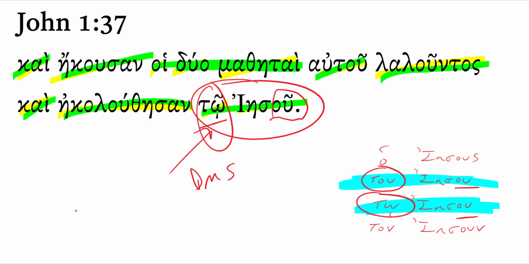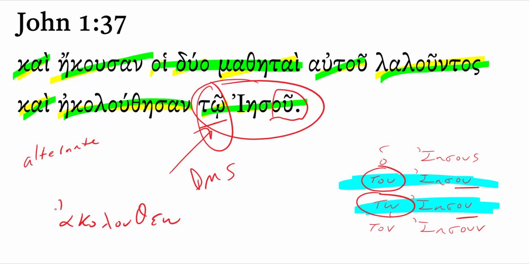Why is it dative? Well, because it's following a verb that takes its object in the dative. Remember, there are several verbs in Greek that have alternate direct object cases, right? Some verbs take their direct object in the genitive. Some verbs take their direct object in the dative. Sometimes people don't like to call them dative direct objects and genitive direct objects. Some grammarians want to be, I guess, more precise and say it's a genitive complement or a dative complement. And this is following the verb here,